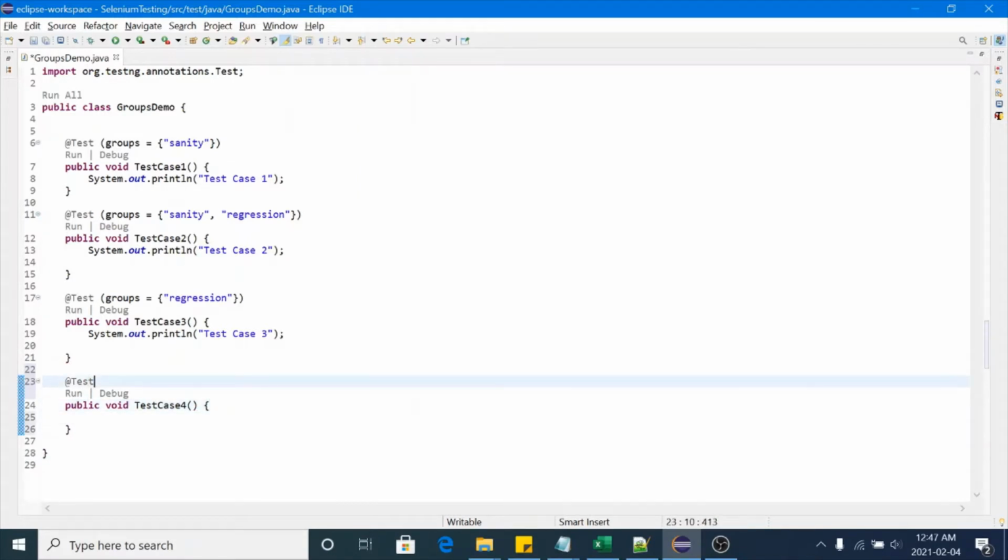I will name it as groups is equal to API, API testing, and I will mention it as test case 4.